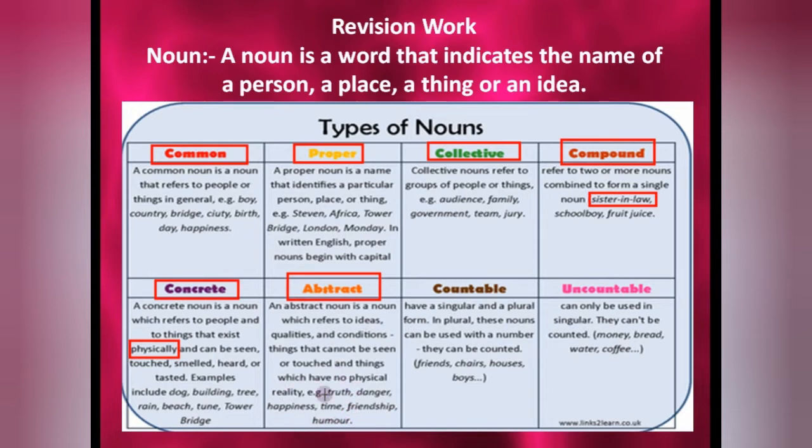We generally face all these things in our day-to-day life and we know these names, but we can't see or touch them. So they all come in abstract noun.